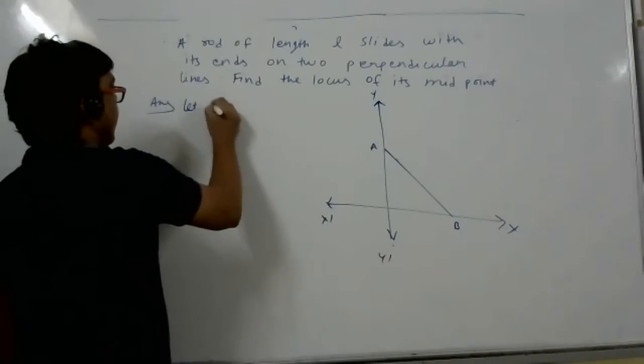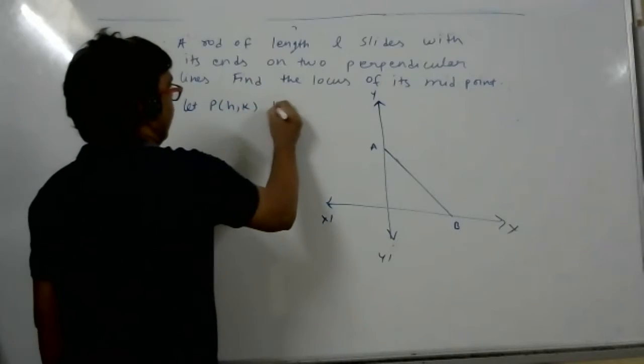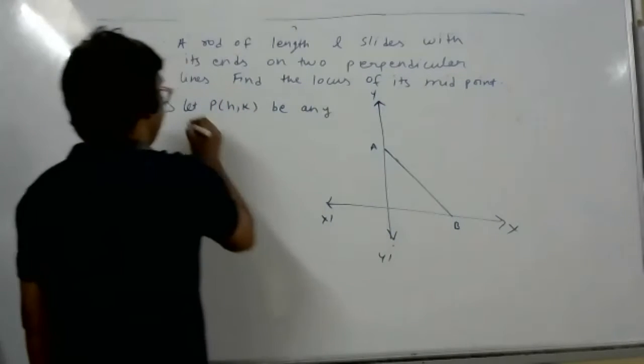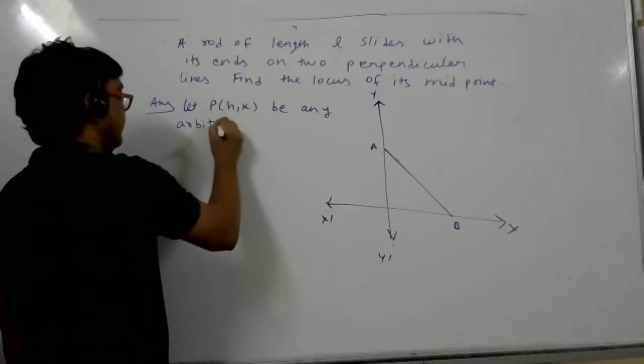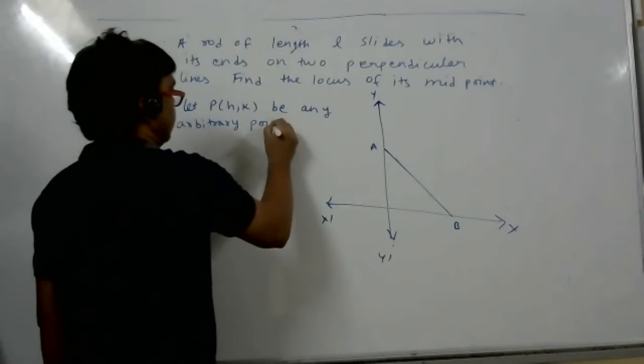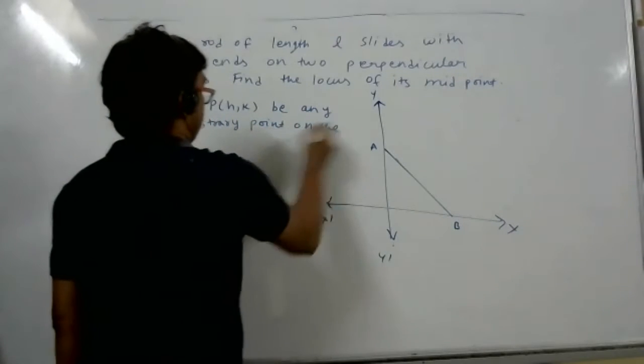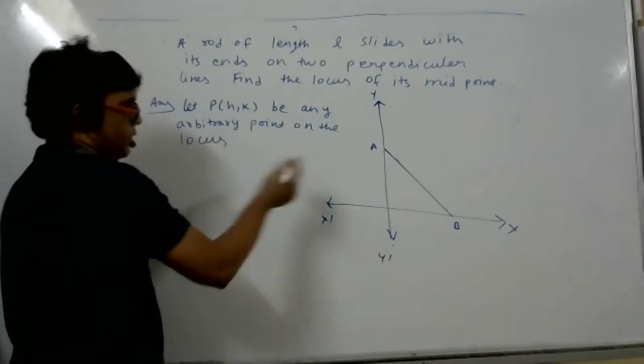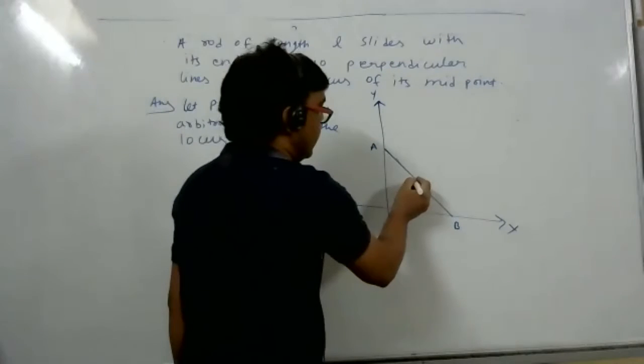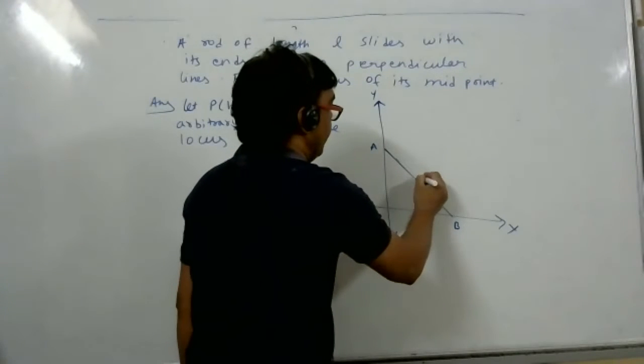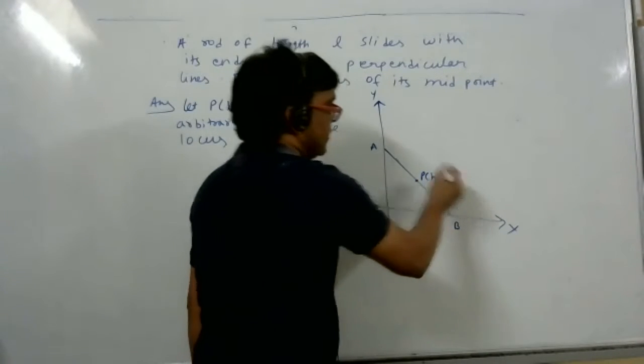Let P(h, k) be any arbitrary point on the locus. This is one of the instants. This is the midpoint P(h, k) at one instant.